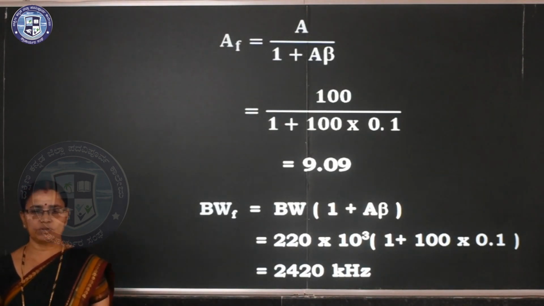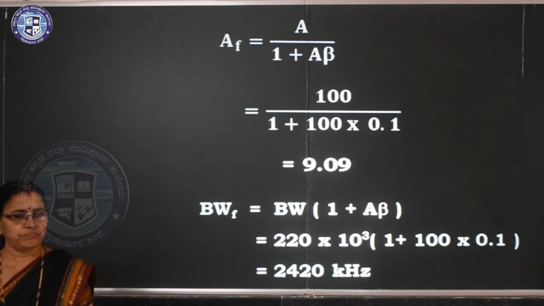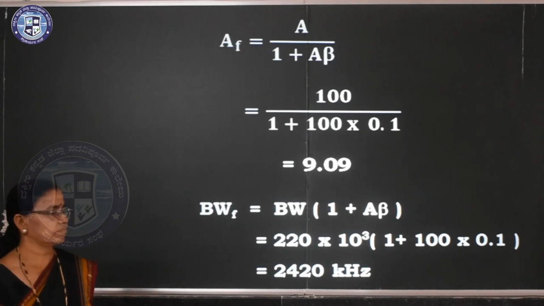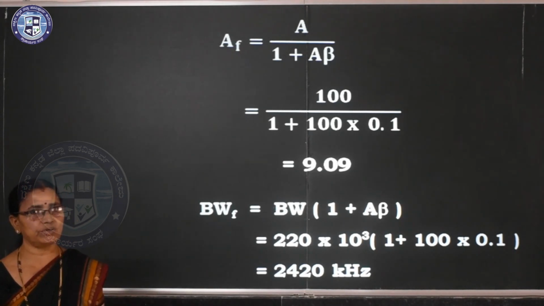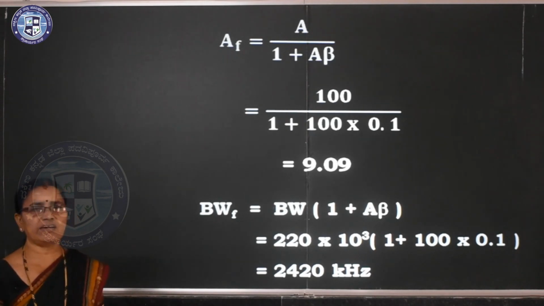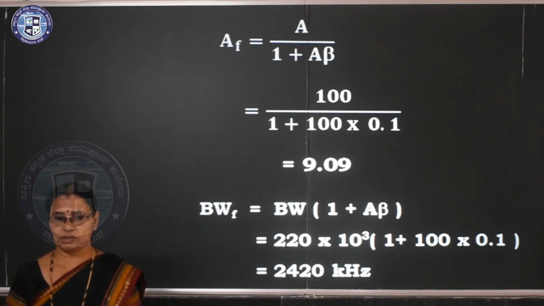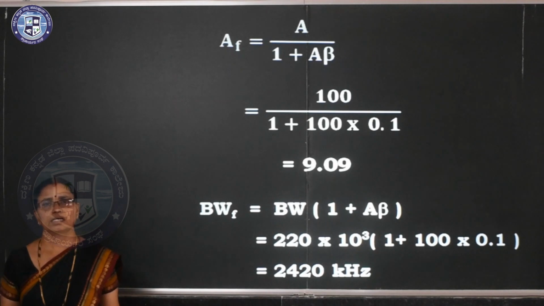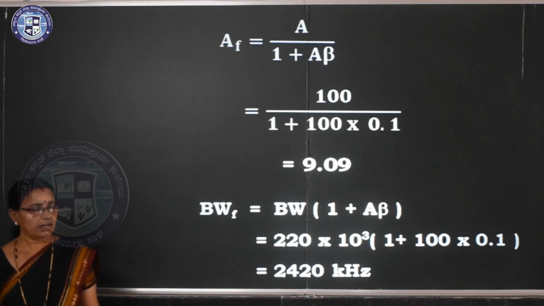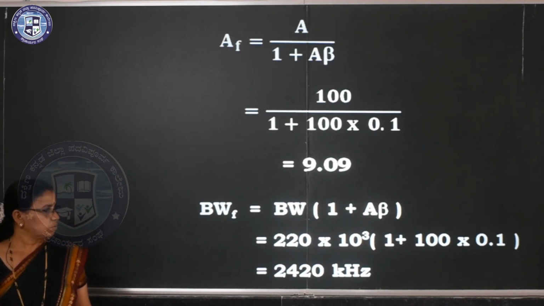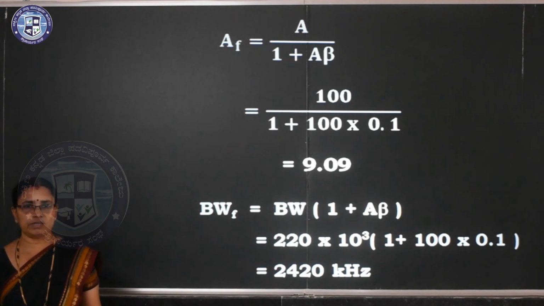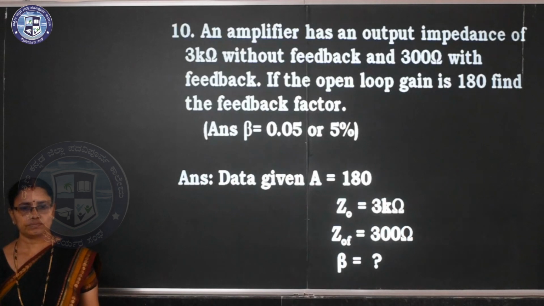So AF is equal to A divided by 1 plus A beta, and for BWF, gain reduces so you divide, and bandwidth increases so you multiply. So you can consider the answer is 9.09 and 2420 kilohertz, or you can take 2.42 megahertz also.